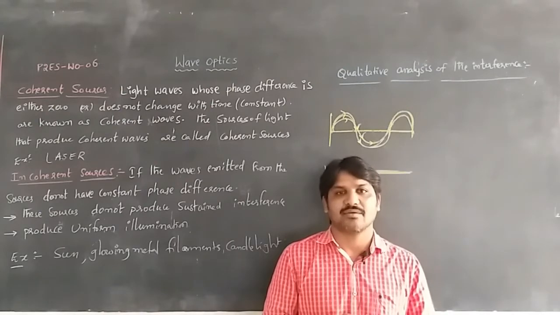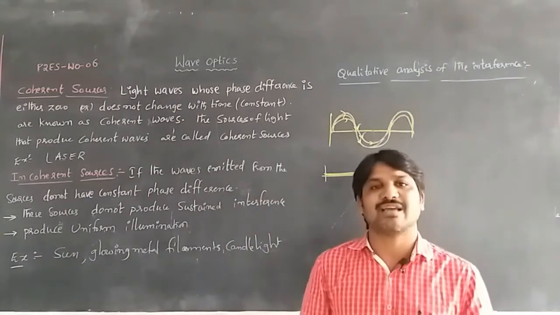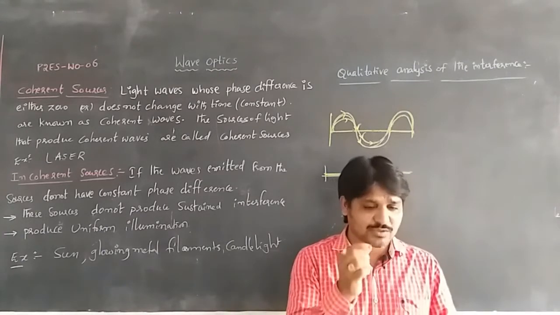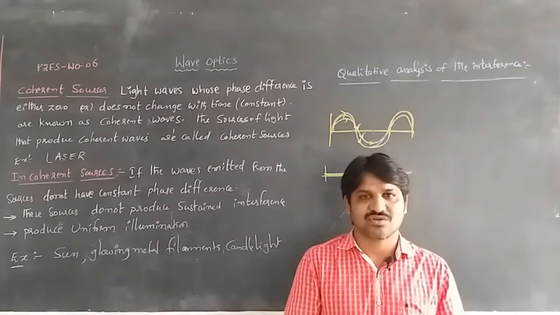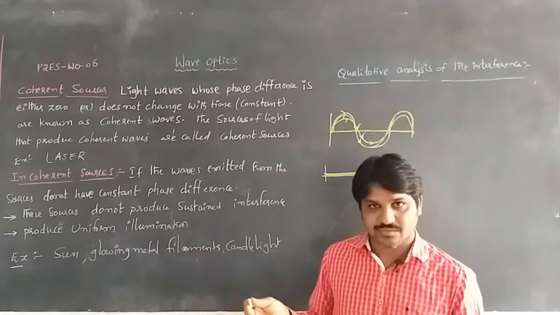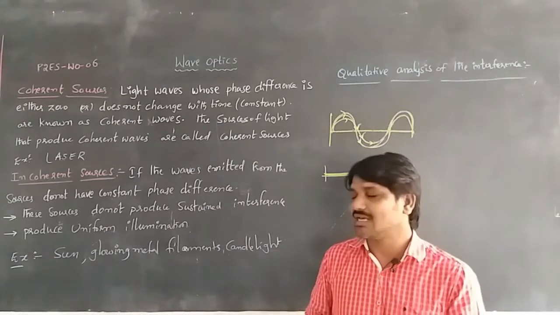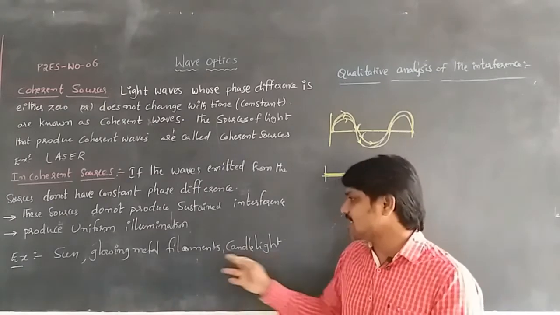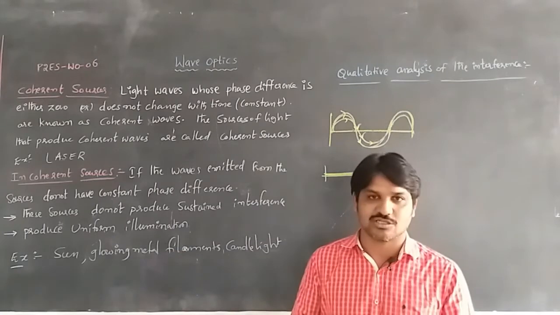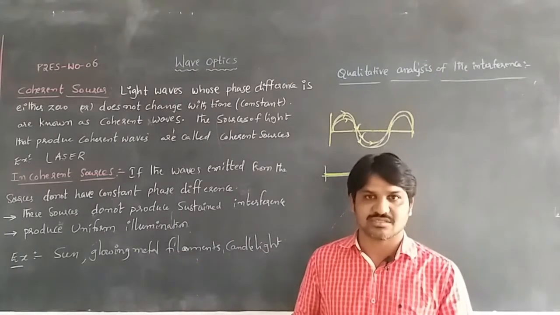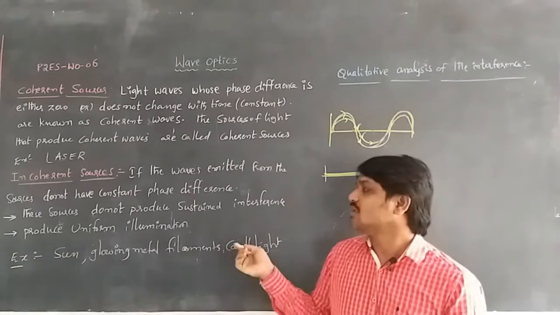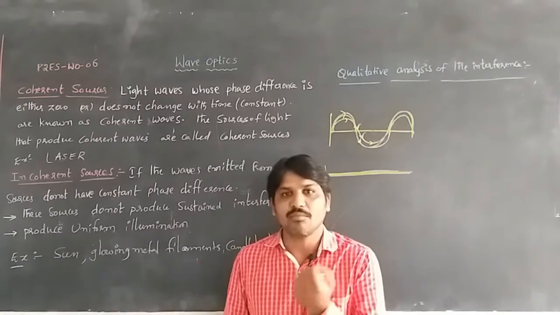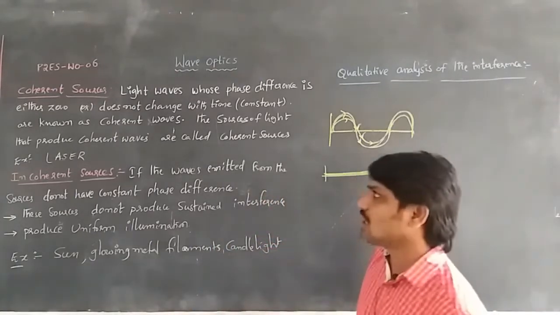Coherent sources do not strain the eye. In the case of incoherent sources, the eye can be strained. For example, if we look at the sun continuously, even for a short time, the eyes can be strained. Also with candlelight the eyes can be strained, and we can see marks afterwards. Glowing metal filaments are also incoherent sources, and the eye can be strained. So they cannot produce sustained interference, only uniform illumination. This is about coherent and incoherent sources.